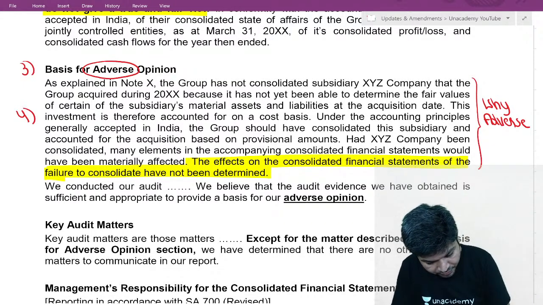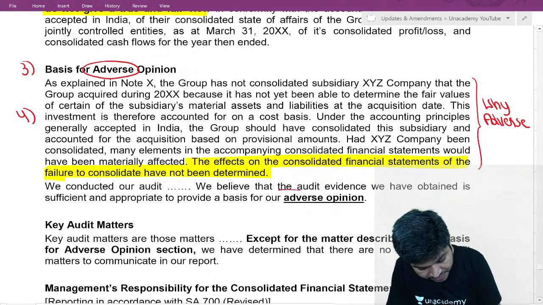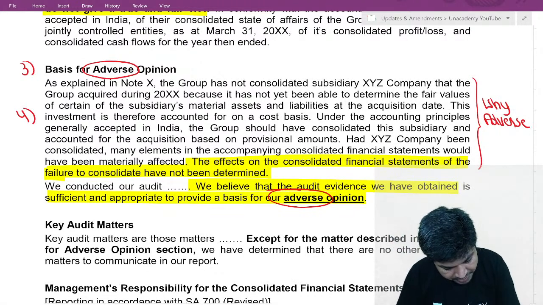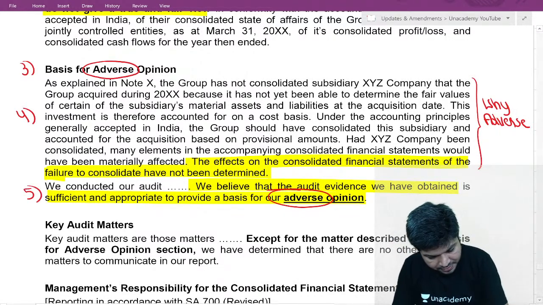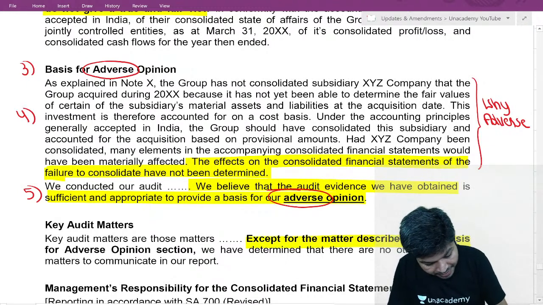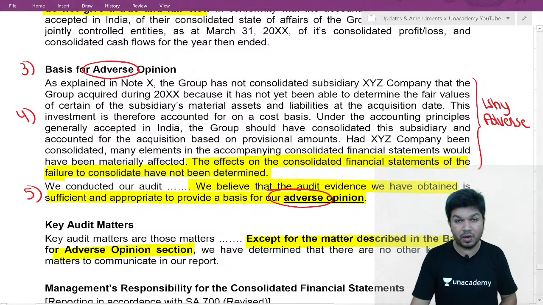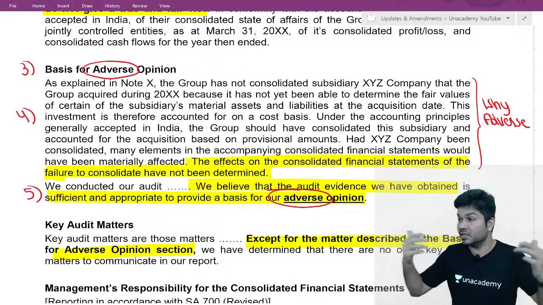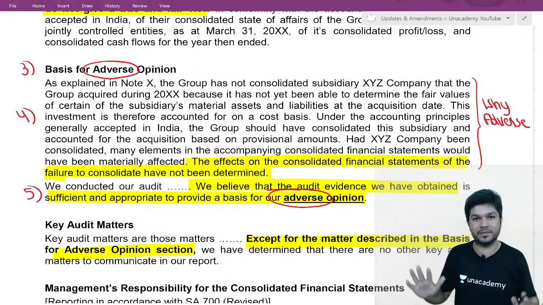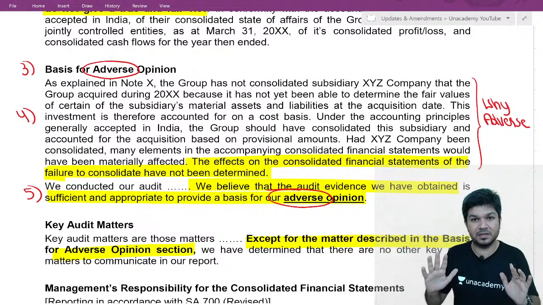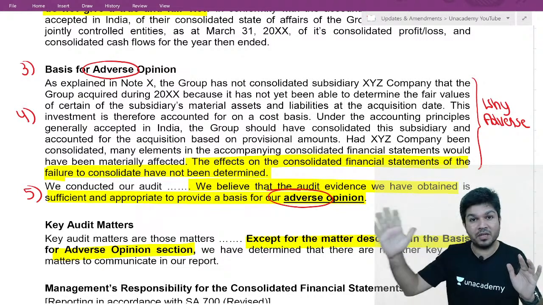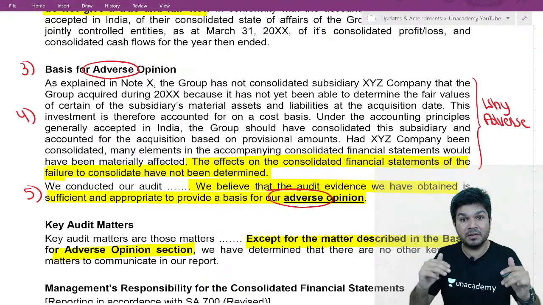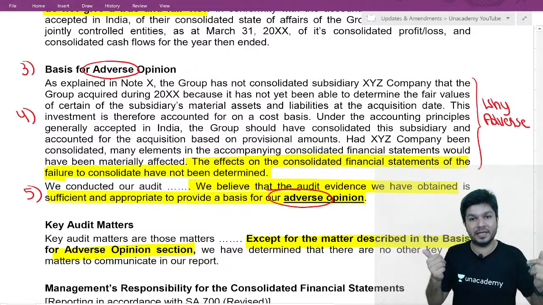Fifth one, the same. We believe that the audit evidence we obtain is sufficient, appropriate to provide a basis for our opinion. Sixth, except for the matters given in basis for adverse opinion section, the other key audit matters are, or there are no other key audit matters. But the matter for which you are modifying is surely a key audit matter, but not written here because we have a separate para already.